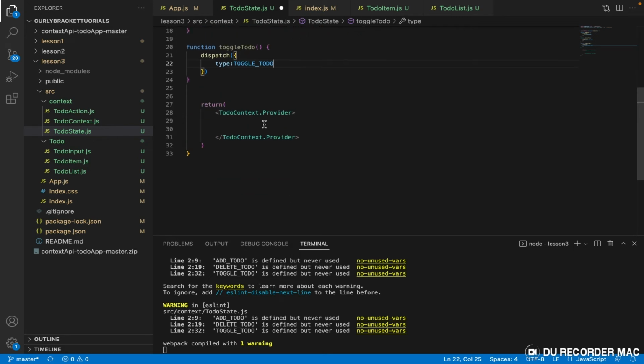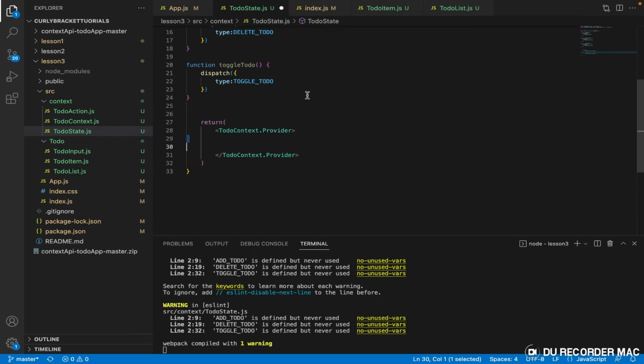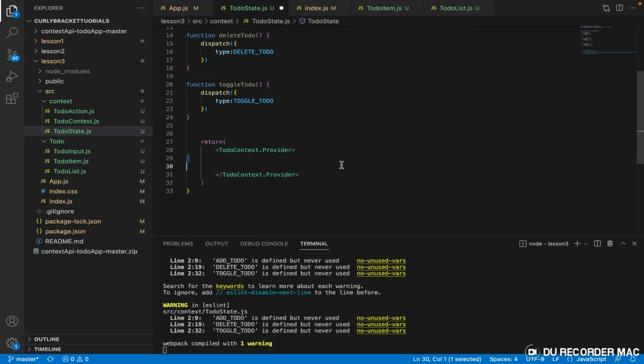Now that we have this, what we need to do is pass a value to our context, because this is what we use to wrap. This is our provider, right? This is our context provider. So anything we are doing here, we have to pass it here somehow, so that every part of our application receives it and is able to use the functions that we're declaring here. That means our provider needs to have values. So we pass an attribute called value, and this value is going to be equal to curly brackets.